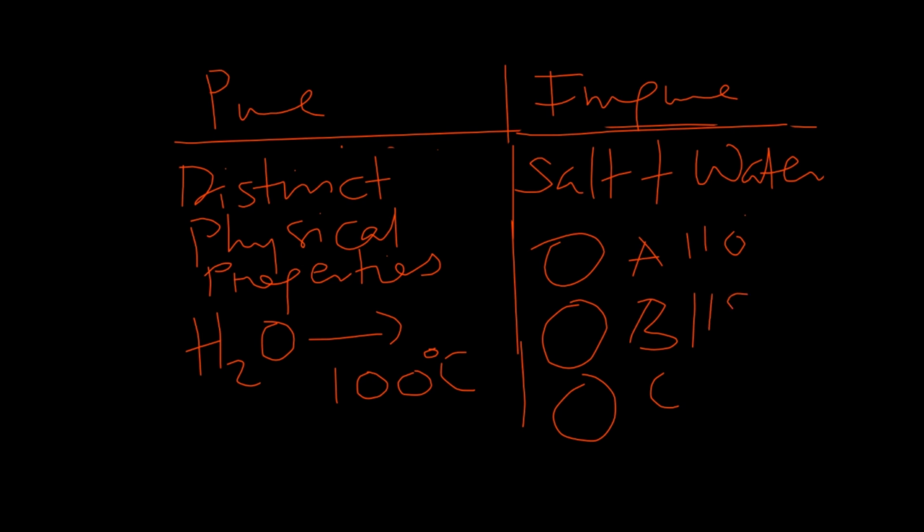C can have that of, let's say, 105 degrees Celsius. So you see, impure substances do not have any distinct properties. Their physical properties vary based on the components that join together to form them. So that's another distinction between pure and impure substances.